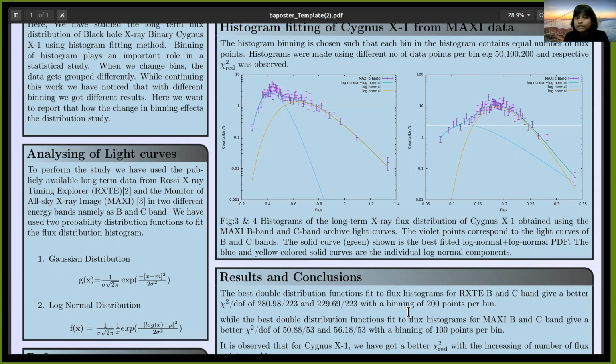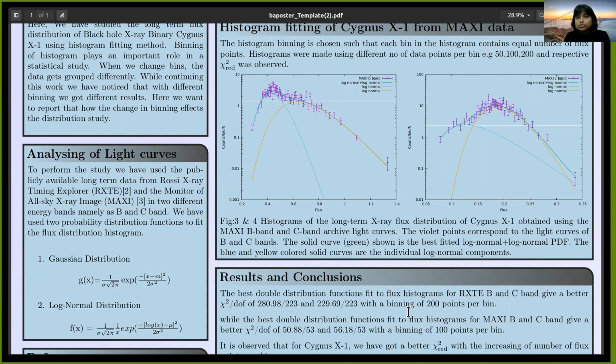The energy band for RXTE B band is 3 to 5 keV, and for C band is 5 to 12 keV. For MAXI, the B band is 4 to 10 keV, and the C band is 10 to 20 keV.